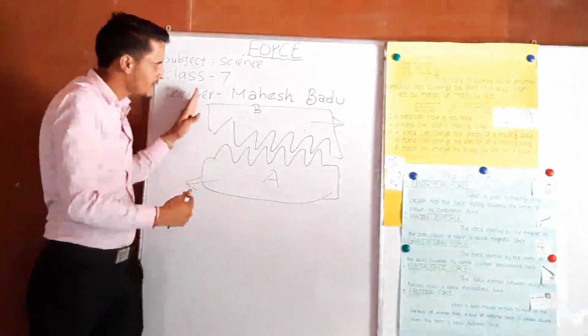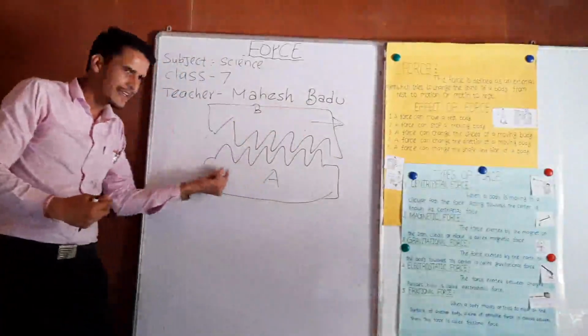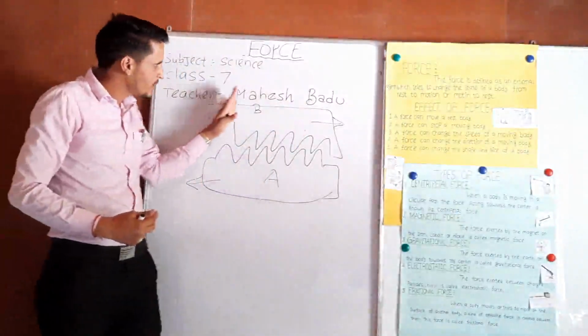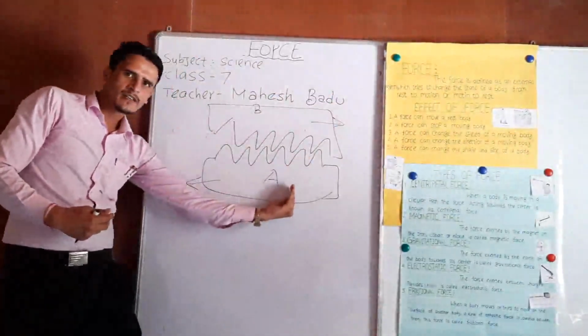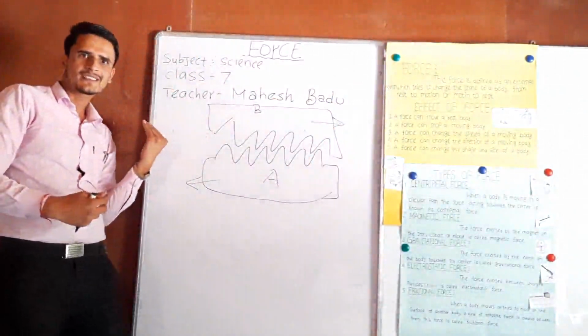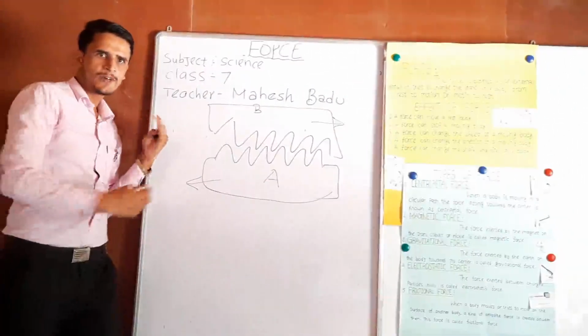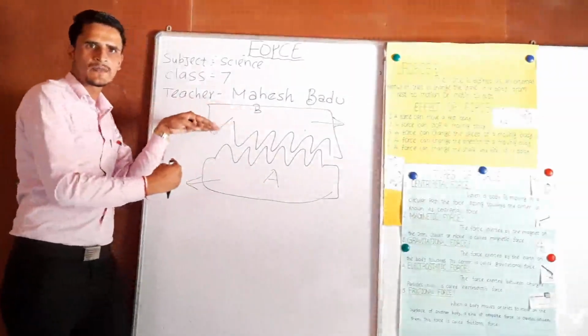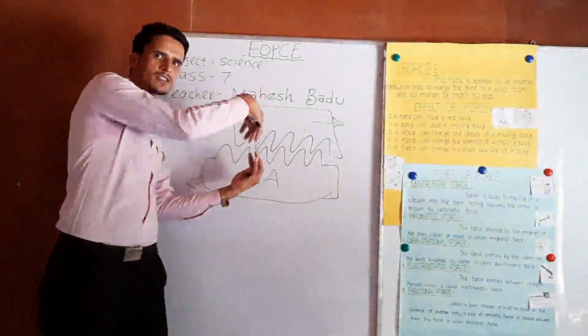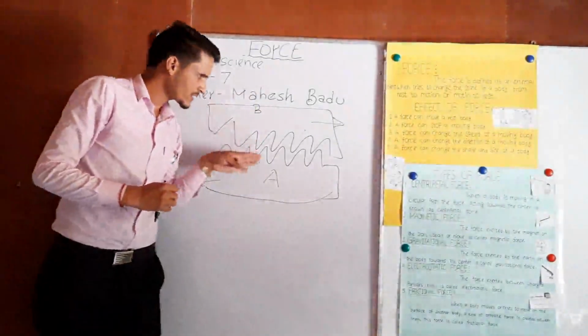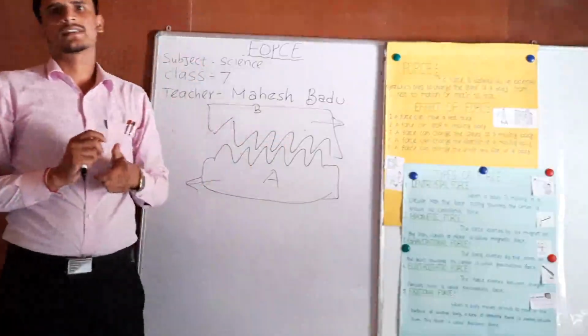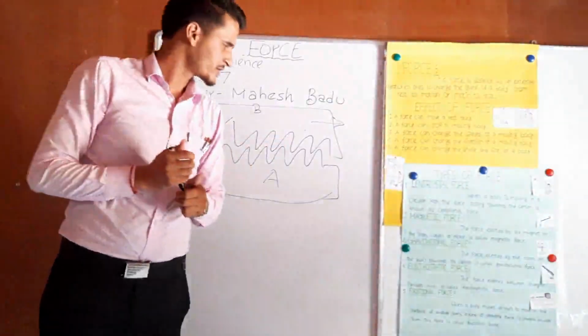If we slide a body B above A, if we push the body B in this direction, body A applies force in the opposite direction, because of these interlocks of the surface. Such kinds of force are known as frictional force.